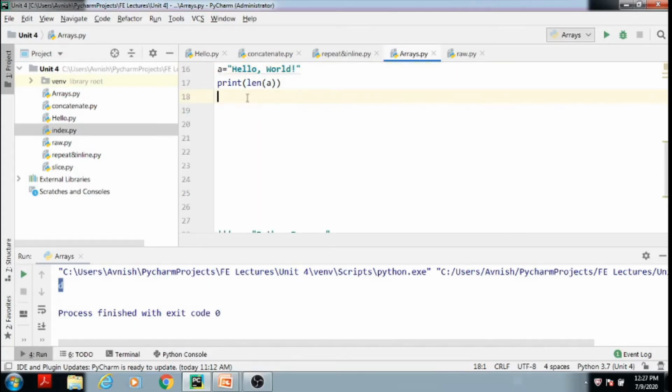Okay, see this example here. Here A is a variable, and in that variable I have stored one string, hello world, and I want to print the number of characters present in that variable A. That I am doing by calculating the number of characters using the len function. Here len is the keyword, and I have mentioned the variable whose number of characters we want to calculate. Okay, we will execute this code.